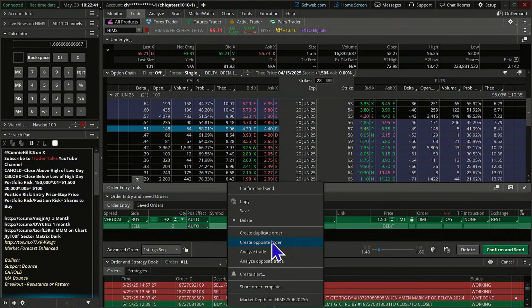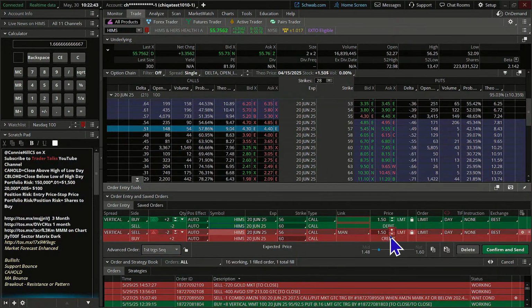Let's create an opposite order here. What if we get a chunk of 250? What would you be happy with? That's going to be a different answer for everybody. But say we have 2.5, and it's an aggressive target. What if we just get 60% of it? Would we be happy with that? We might. Some people might not. But 60% of the 250 is basically $1.50.